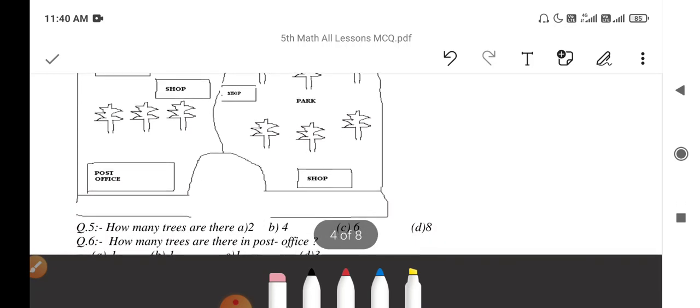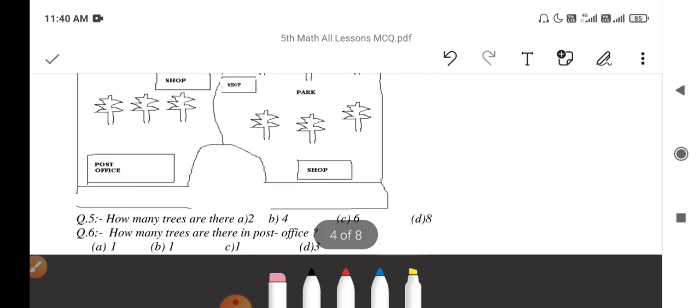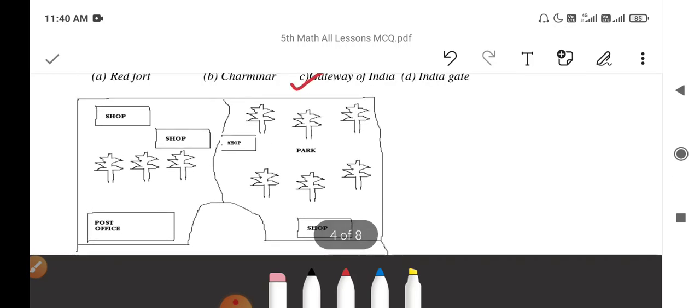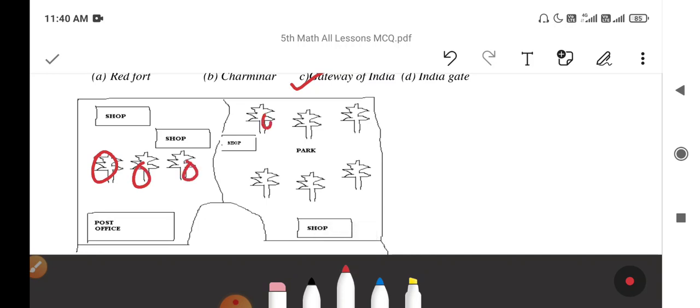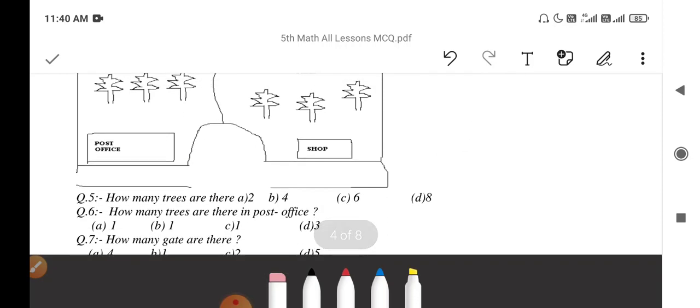A map is given here. Question number 5. How many trees are there? Here are 1, 2, 3, 4, 5, 6, 7, 8, 9. So here are 9 trees, but the option is not given here. 2, 4, 6 and 8 options are given here, so the answer will be 9.